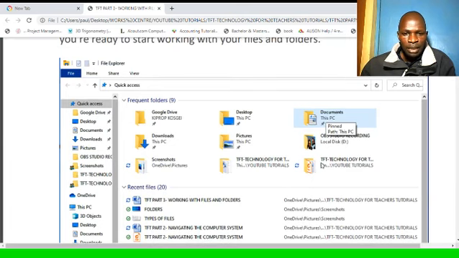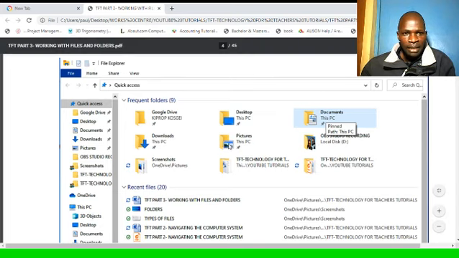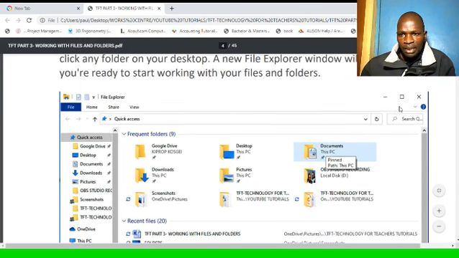File Explorer is usually among the taskbar items in the desktop, and it's used to access various folders and files. So here is a snapshot of my File Explorer showing various sections. There is this icon for minimizing. There is this icon for maximizing the File Explorer window.